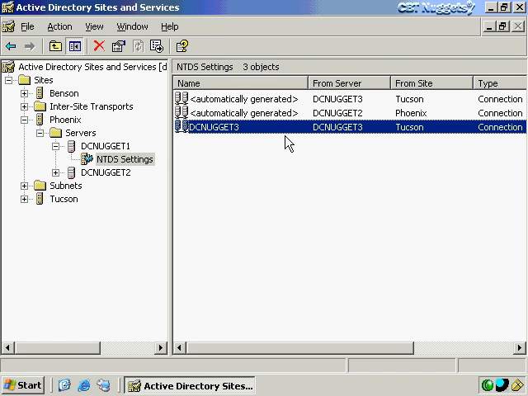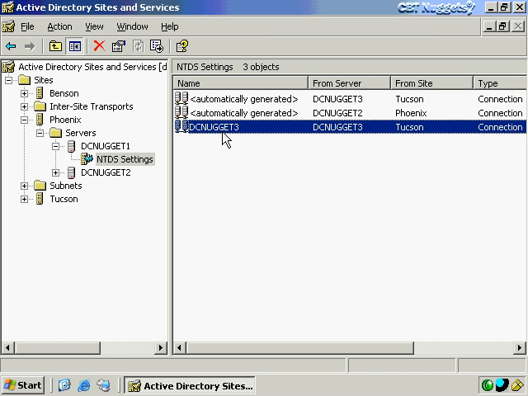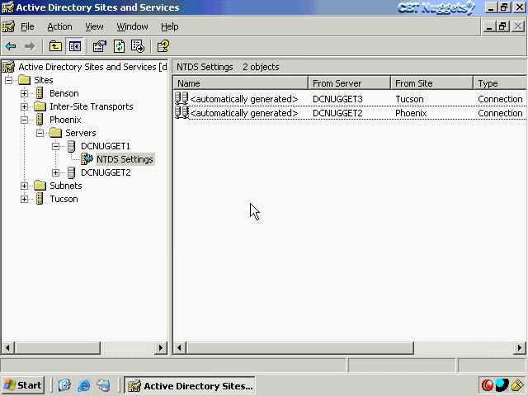But this might be useful if the KCC, for some reason, is having trouble building this automatically generated connection to DC Nugget 3, and yet I know that it needs to be able to make that connection. Well, I can at least temporarily build a manual one here, and then when my network connectivity improves, I can allow the connection to automatically be created again and delete this one. It doesn't hurt a thing. I'll just delete it. And then once again, trigger the KCC to automatically generate this one.